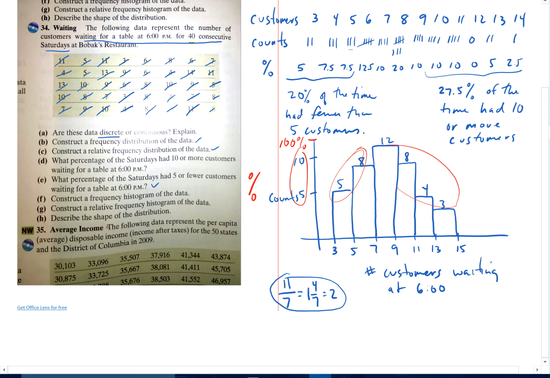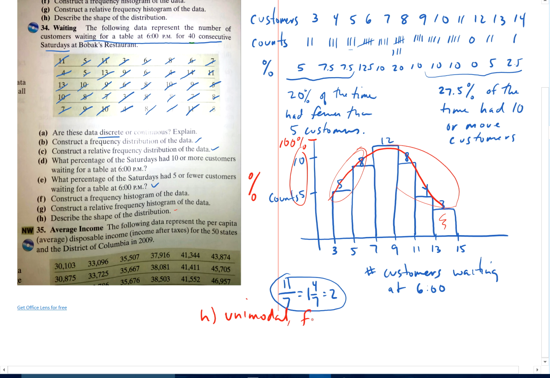And then the last question, describe the shape of the distribution. The shape right here, it's definitely unimodal. If you said it's symmetric without this guy over here, absolutely.